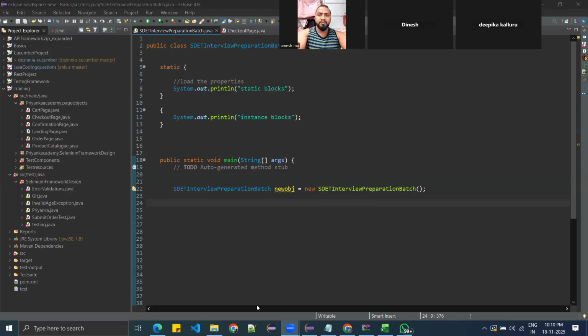Most of the time people will ask. So instance blocks will be executed when the object is created.